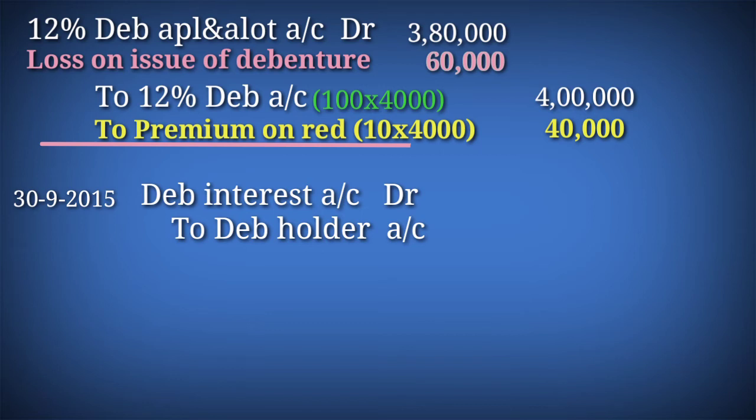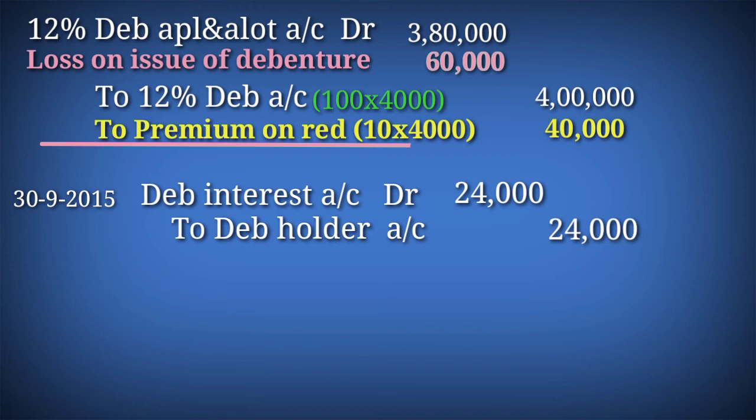What is the amount of interest being paid to the debenture holders? We will deduct TDS from that interest. What is the journal entry for making interest due? Debenture interest account debtor to debenture holder account, right? And what's the amount of interest we need to pay? 24,000. So I will write here debenture interest account debtor 24,000 to debenture holder account 24,000. See here, we make due 24,000.